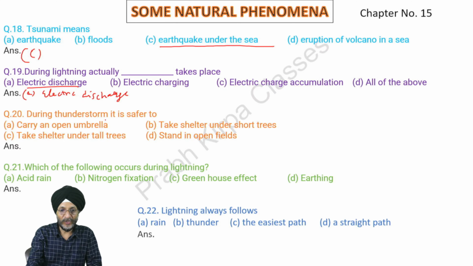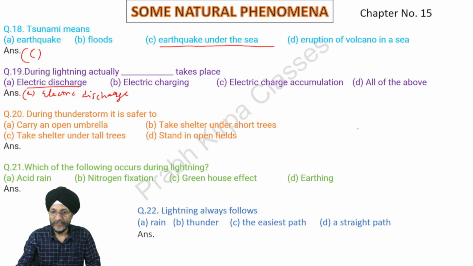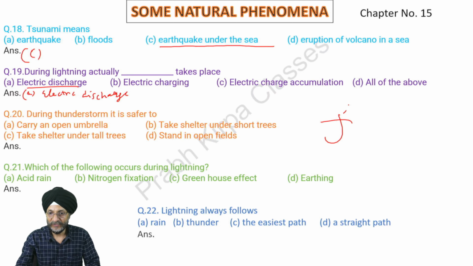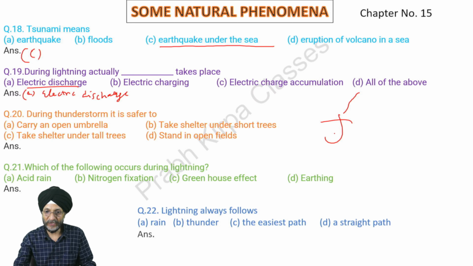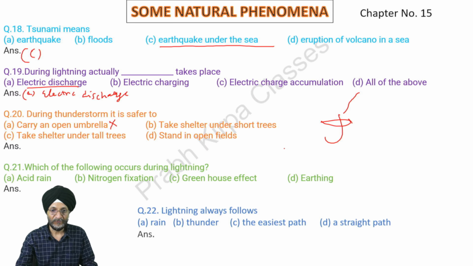Next, during thunderstorm, it is safer to carry an open umbrella? If you carry an open umbrella, the lightning that accompanies the thunderstorm may cause harm to you. So it is safer? No. Take shelter under tall trees?